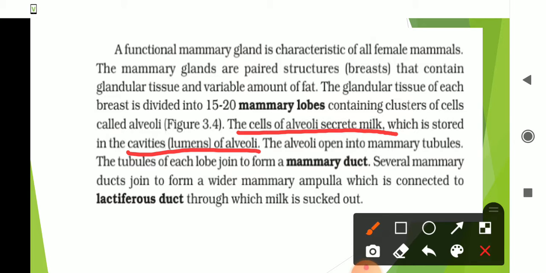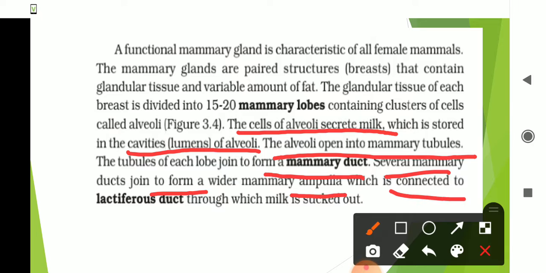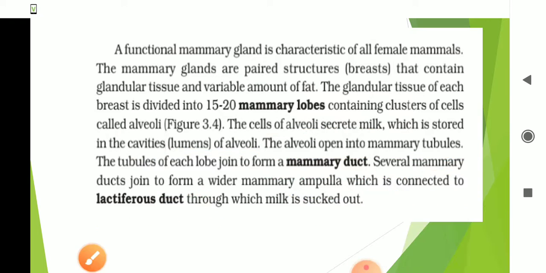Now you tell me which cells secrete milk in mammary glands. The answer is the cells of the alveoli, and it is stored in the cavities of the alveoli. These alveoli open into mammary tubules. These tubules join to form mammary ducts. Several mammary ducts join to form the mammary ampulla, which is connected to the lactiferous duct through which milk is sucked out. Thank you.